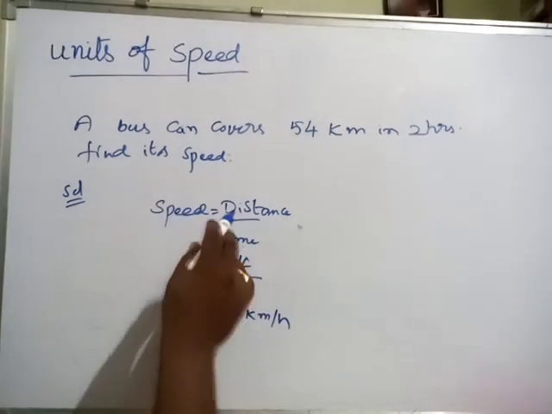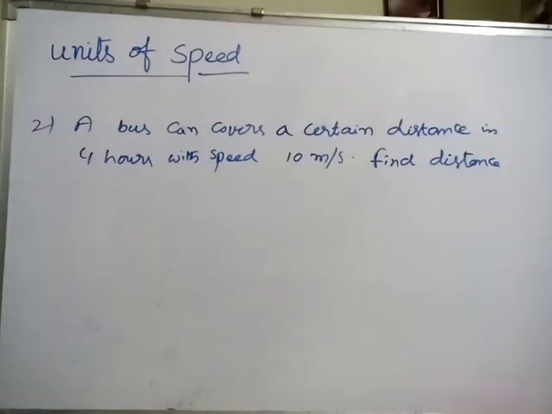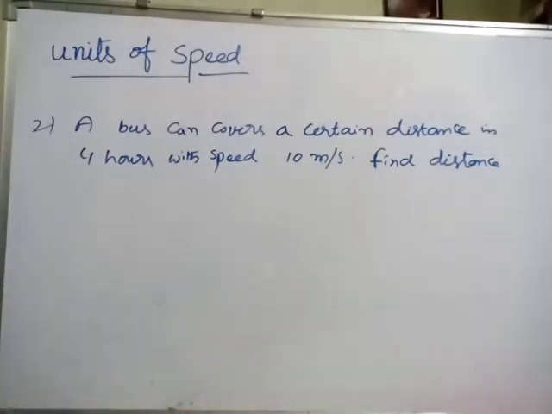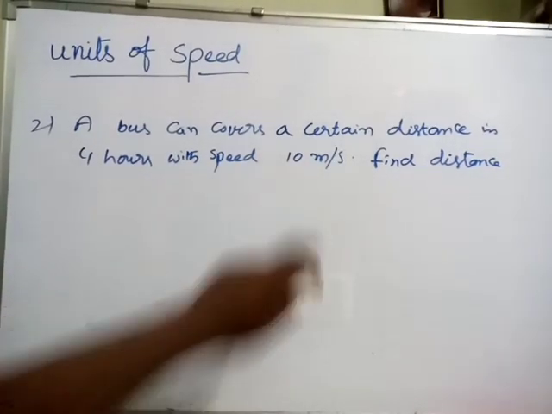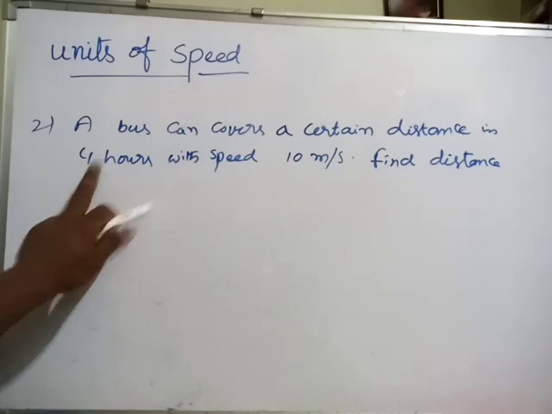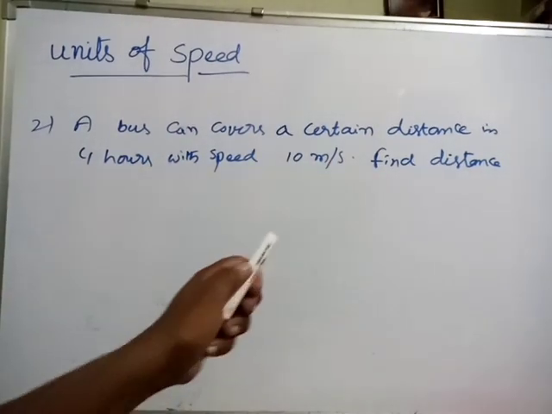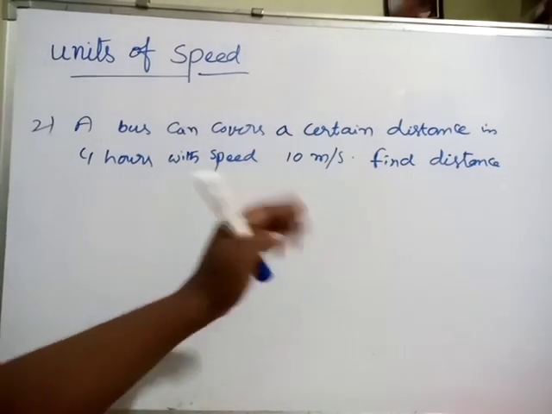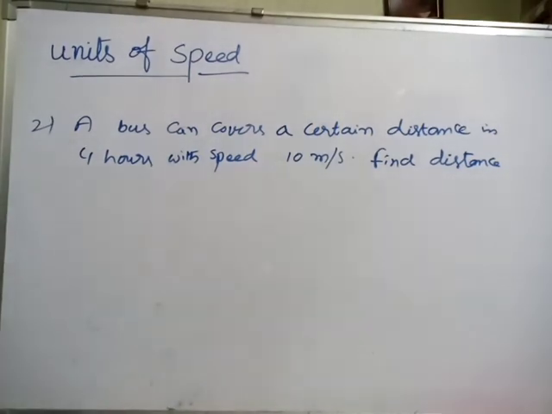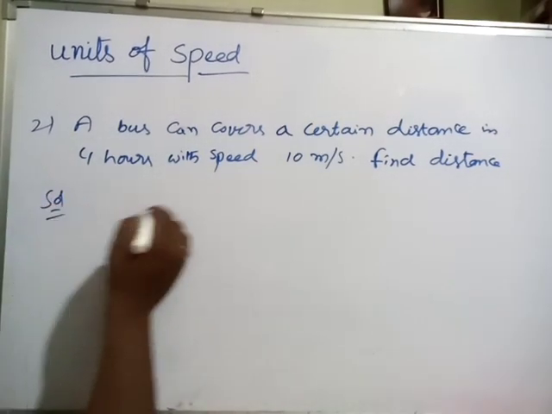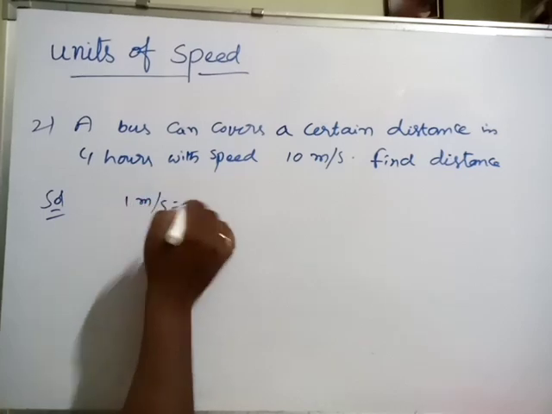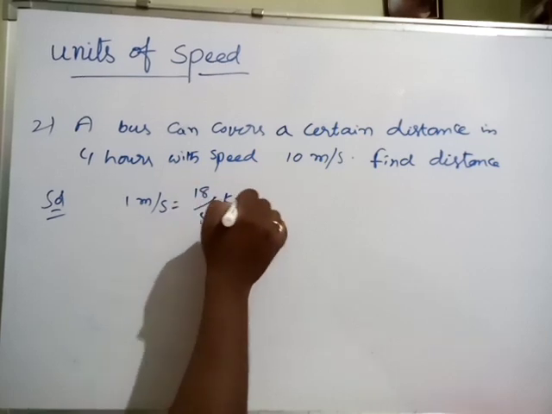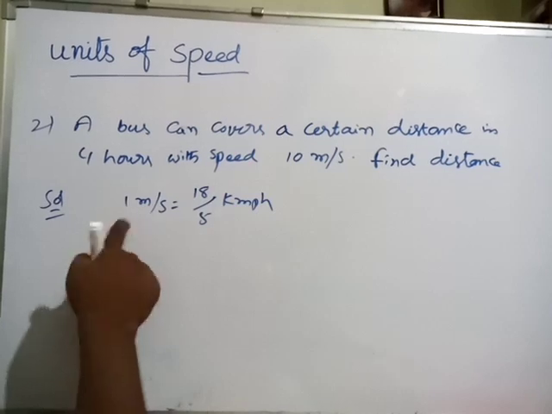And how to find distance? A bus can cover a certain distance in 4 hours with a speed of 10 meter per second. Here the distance is not mentioned. See, here the time is given in hours, but the speed is in meter per second. So we have to be careful. First of all, meter per second should be converted into kilometer per hour. 1 meter per second is equal to how many kilometer per hour? 18 by 5 kilometer per hour. This is the formula, you know very well.